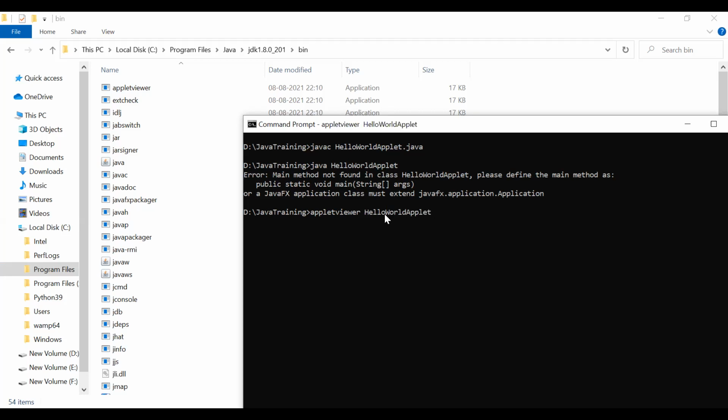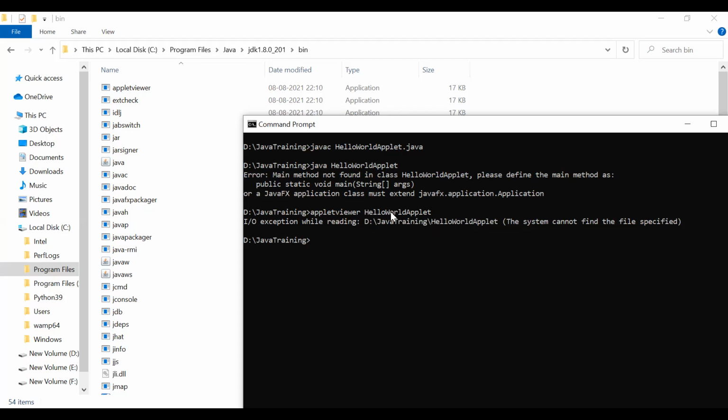Yes, even when you use the hello world applet, it is giving you an error. It's saying IO exception while reading java. The system cannot find the path you specified, like that it is saying.